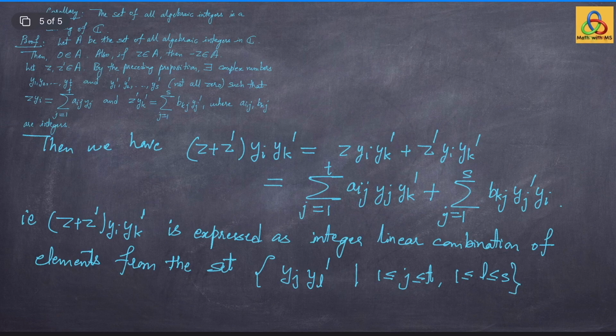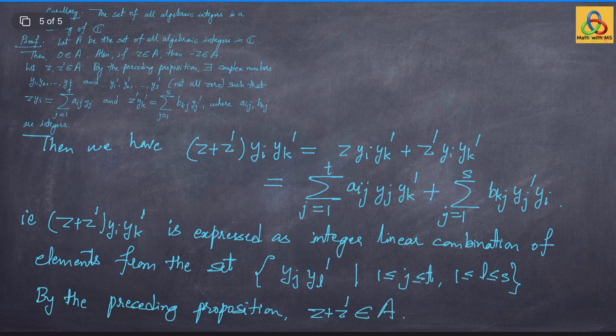And since at least one of the entries in yj's and one of the entries in yl primes is non-zero, at least one of the entries in this set is also non-zero. Therefore by the preceding proposition, z plus z prime is also in A. That is, z plus z prime is also an algebraic integer.